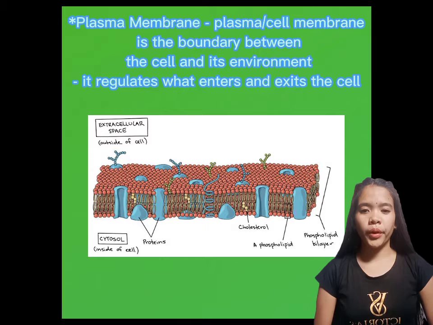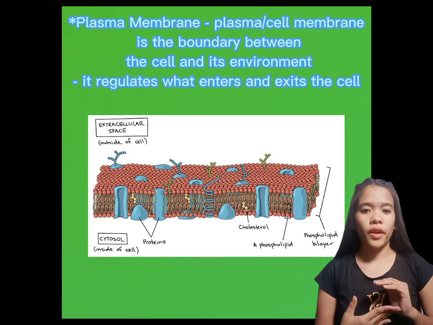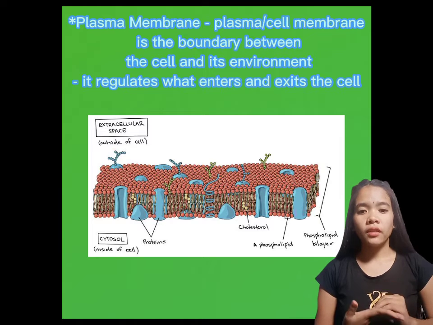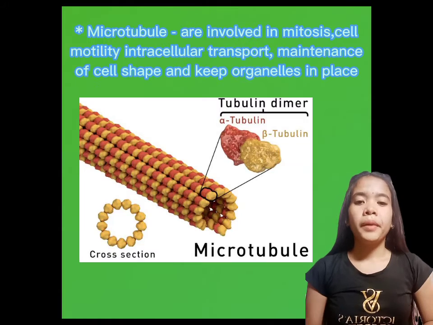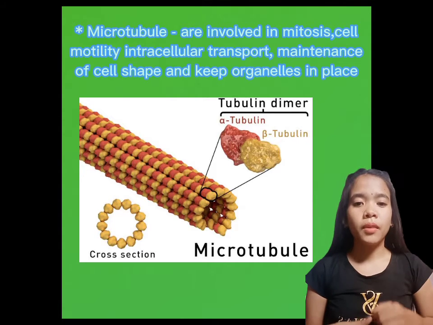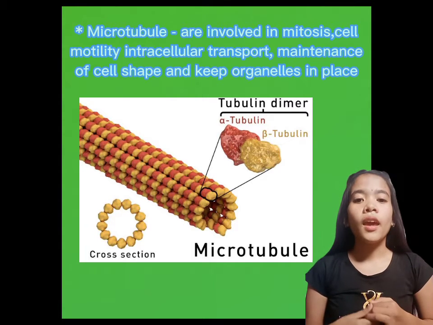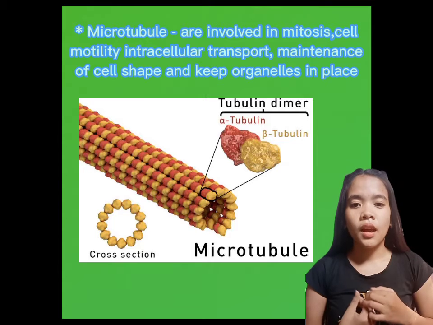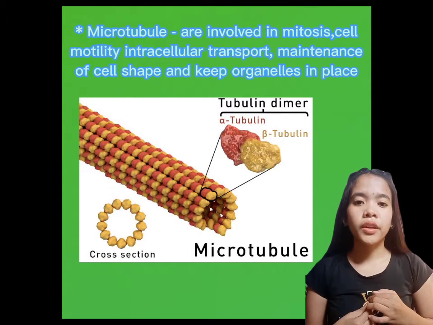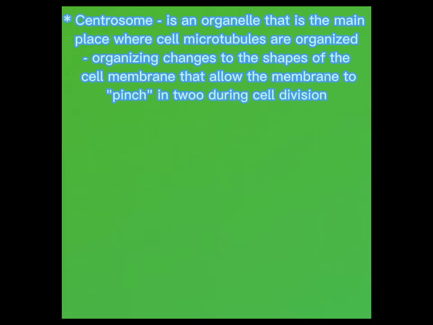Plasma or cell membrane is the boundary between the cell and its environment. It regulates what enters and exits the cell. Microtubules are involved in mitosis, cell motility, intracellular transport, maintenance of cell shape, and keeping organelles in place.